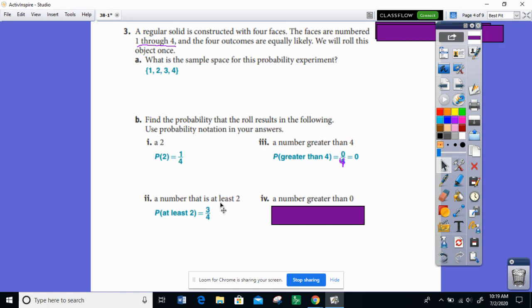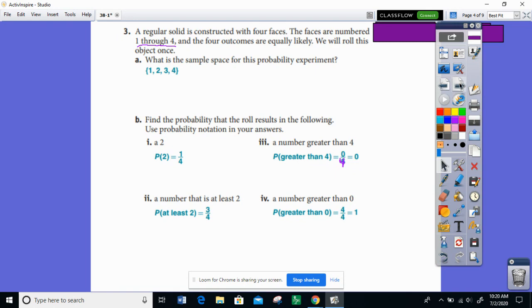And lastly, what's the probability that we get a number greater than 0? Well, how many of these numbers are greater than 0? 1 is greater than 0. All these numbers are greater than 1, therefore they're also greater than 0. So all 4 of them are greater than 0. That's why the probability of getting a number greater than 0 is 4 out of 4, which reduces to 1 whole.